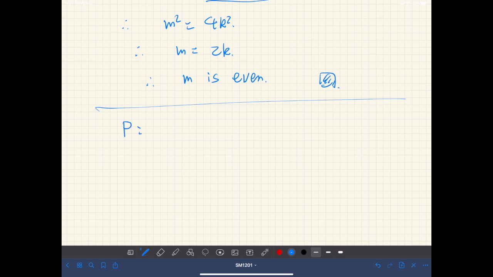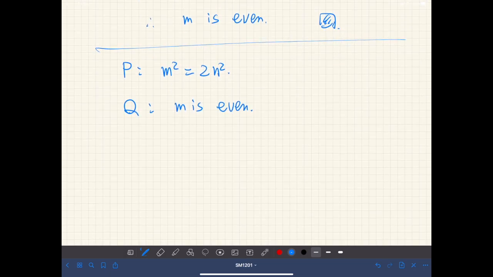Let's say P is the proposition that m squared is equal to 2n squared, and Q is another proposition that m is even. So what we want to prove is actually if P, then Q.